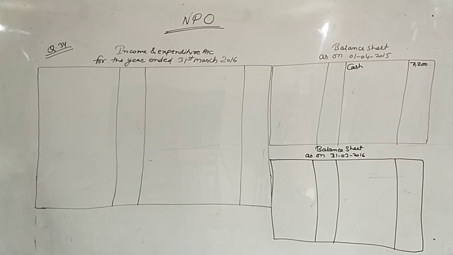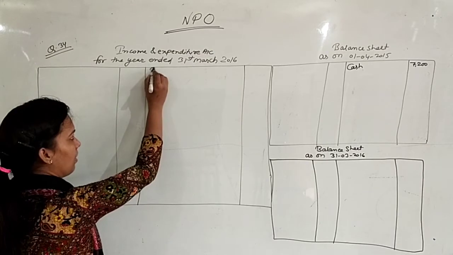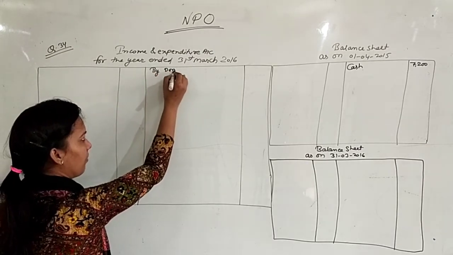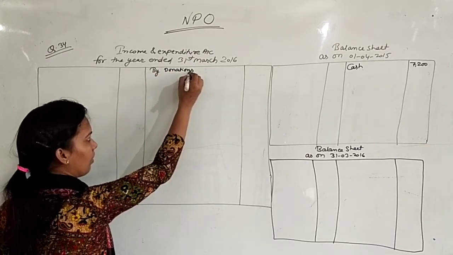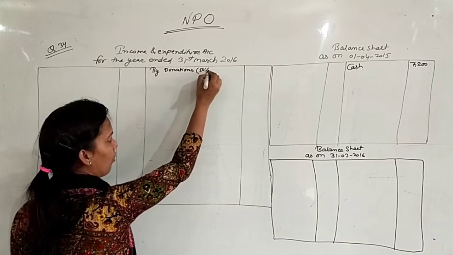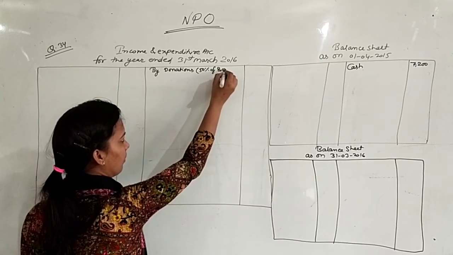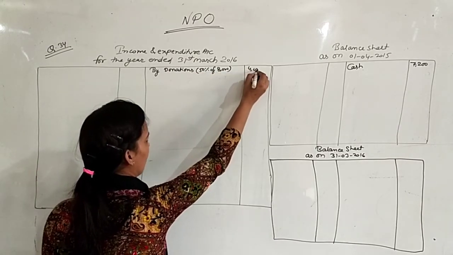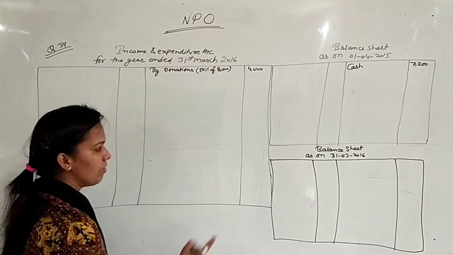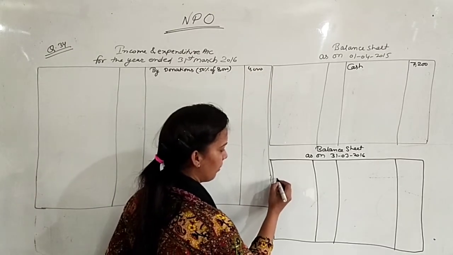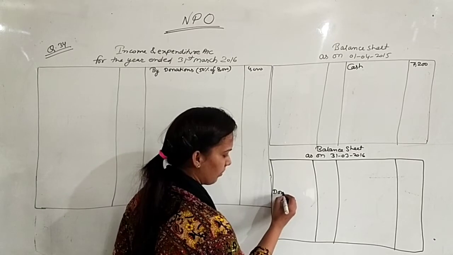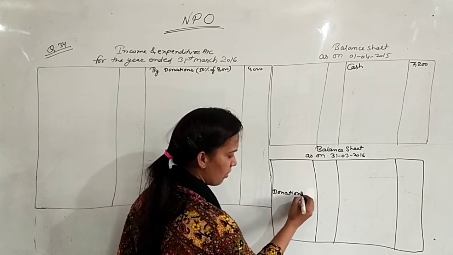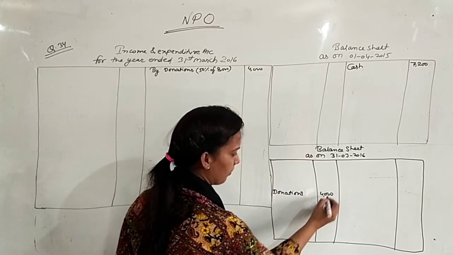Next point, donations 8000. So as I told you, the donation we have to write 50%. So here we will write by donations 50% of 8000, that is 4000, and the rest 50% we will show in the balance sheet. Donations 4000.